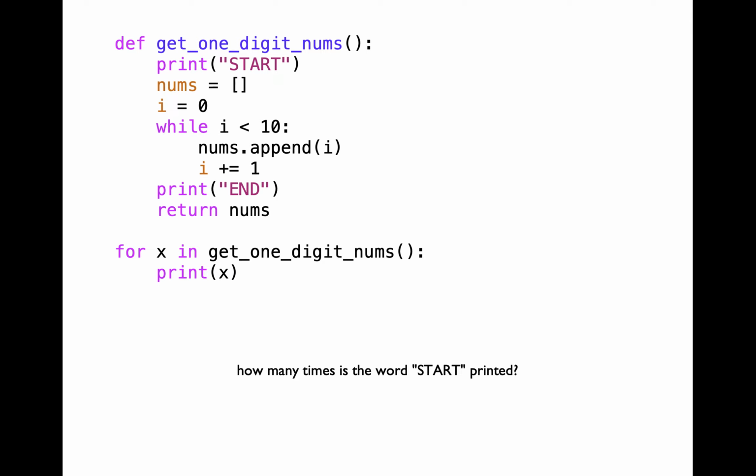Then we are appending the integer items of 0 through 9 into a list variable called nums. Then we are displaying the word end. Finally, we are returning a reference to the list object instance, which is being referenced by the variable nums. So we are going to replace this particular function call with the return value, which is going to be a list of integer items 0 through 9. Every iteration of this for loop is going to extract each of these numbers and put it into the variable x, and you're going to display the corresponding value.